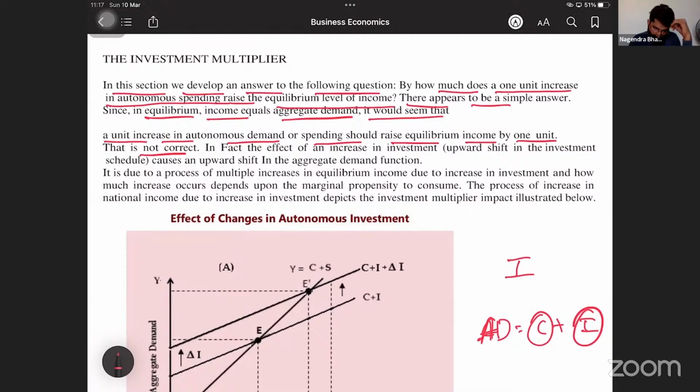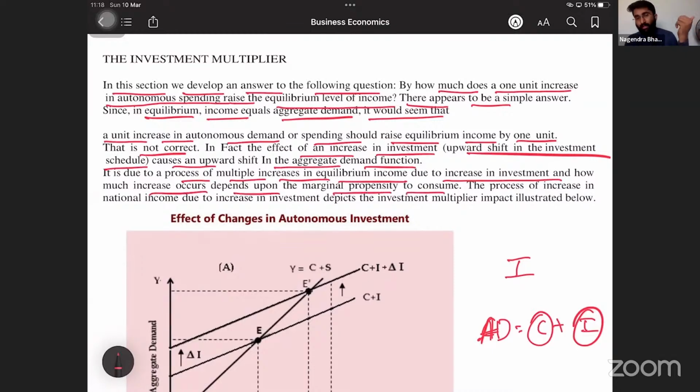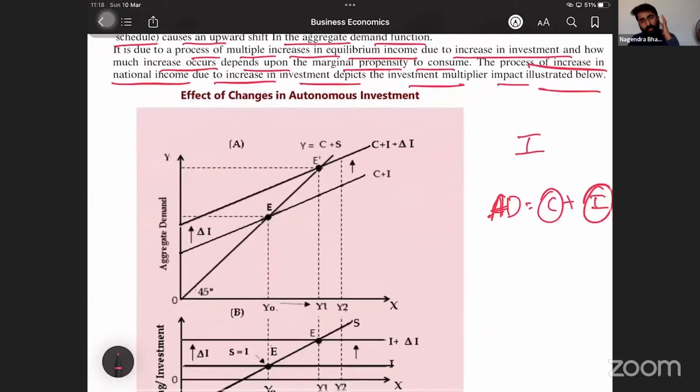In fact, the effect of an increase in investment, an upward shift in the investment schedule, causes an upward shift in the aggregate demand function. It is due to a process of multiple increase in equilibrium income due to increase in investment, nothing but multipliers. And hence, how much increase occurs depends upon the marginal propensity to consume. It depends on MPC. The process of increase in national income due to increase in investment depicts the investment multiplier impact, which is illustrated below. You just look at this diagram.